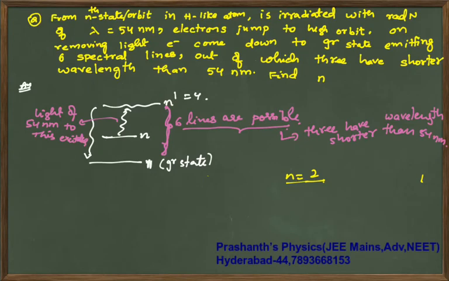So what will happen is your electron will jump from 2 to 4, and in between you have n equal to 3.